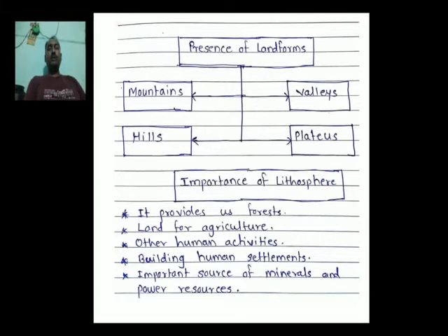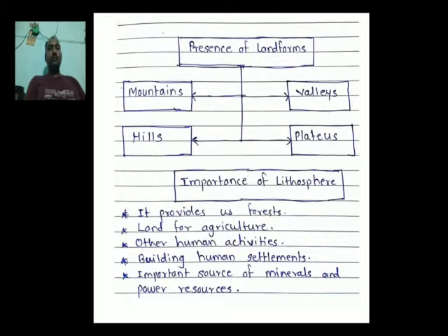Now we have to understand why this layer is important. There are five important points which are mentioned here. First, it provides us forest, and forest is useful for us from the medicinal point of view. Second, it is very important from the point of view of agriculture. Third, different types of human activities happen here, such as mining, constructions, and other activities too.